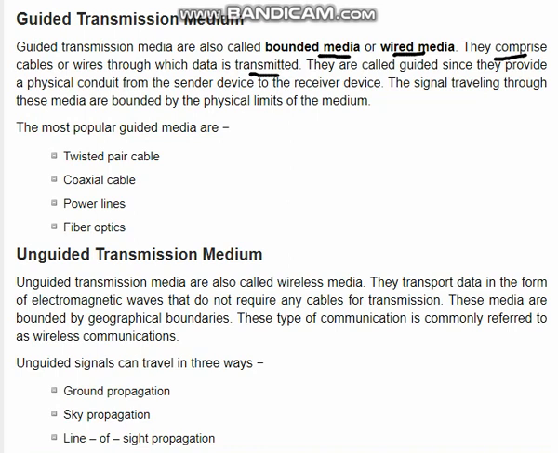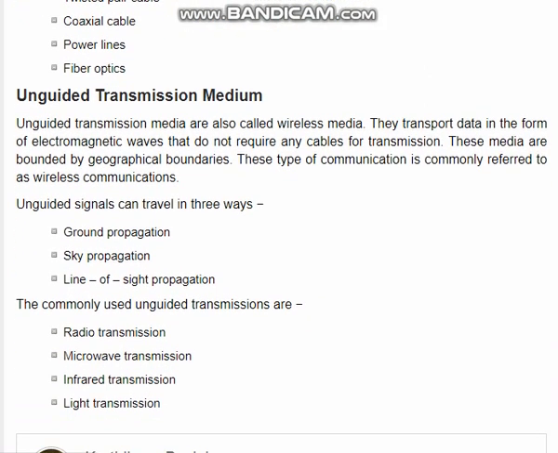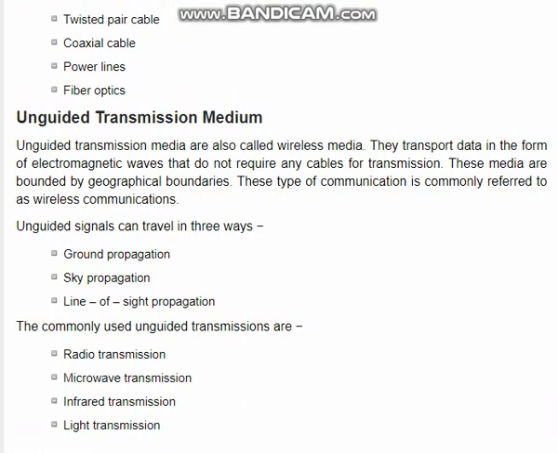Unguided transmission media are also called wireless media. They transport data in the form of electromagnetic waves that do not require any cables or transmission line. These media are not bounded by geographical boundaries. Thus, it has no physical medium like the previous ones. This type of communication is commonly referred to as wireless communication.